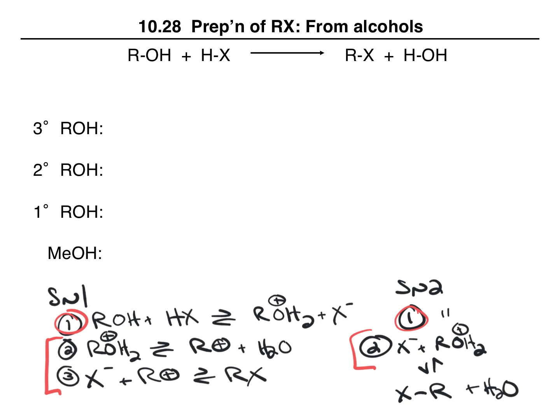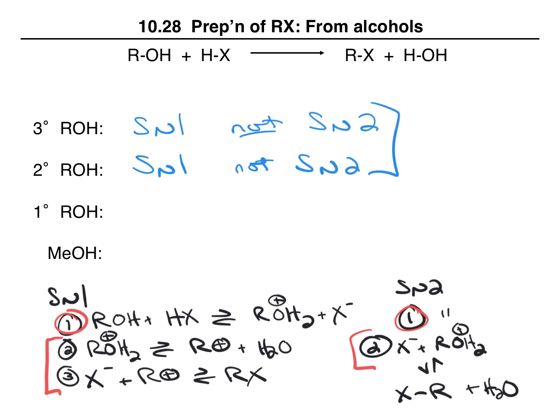But specifically, when we are talking about this reaction, a tertiary alcohol will undergo the SN1 mechanism, not the SN2. A secondary alcohol will undergo SN1, not SN2. Why can't they undergo SN2? The rate determining step of the SN2 reaction is nucleophilic attack of the nucleophile on the R group to push away water.